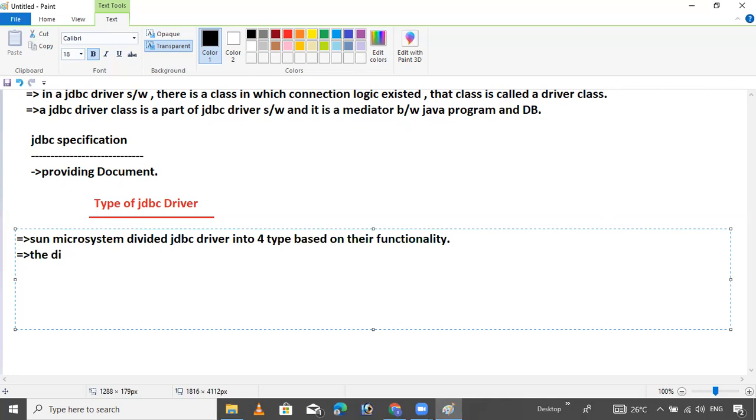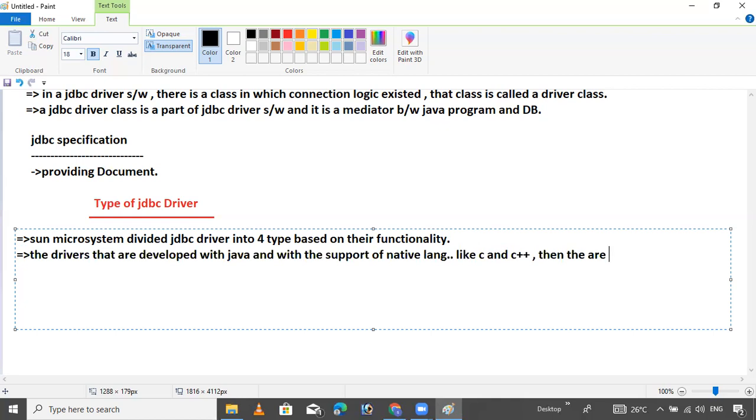The drivers that are developed with Java and with the support of native languages like C and C++ are called partially Java drivers.